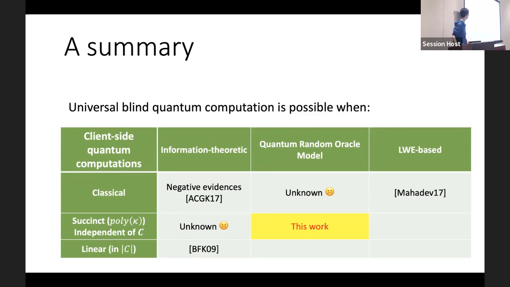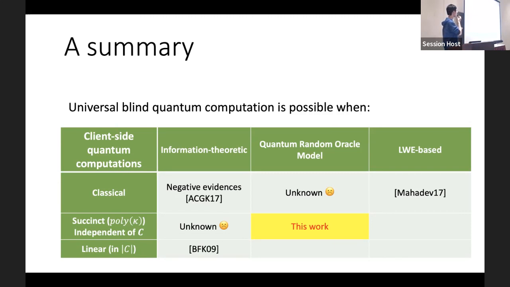Optimal? Do you mean whether we can solve the problem? Certainly we can ask the question about whether we can construct a protocol that only uses a classical client and is secure in the quantum random oracle model.